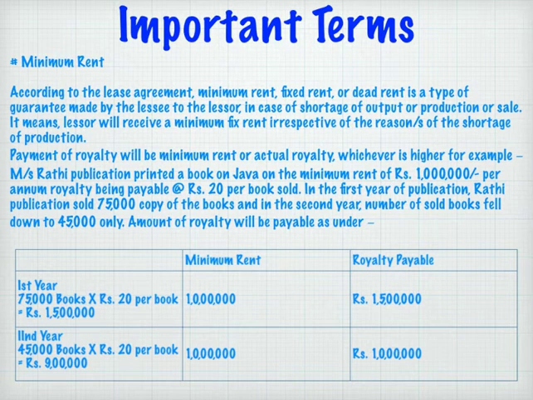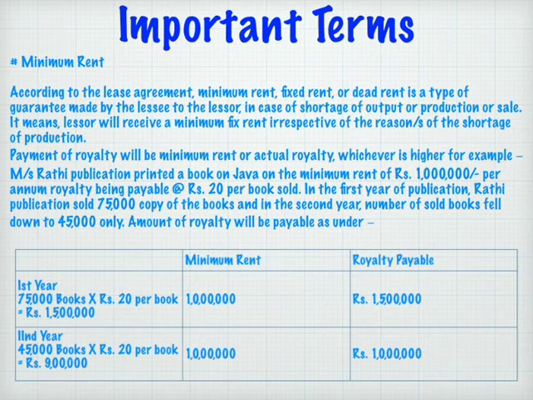So, here I have given one example. By this example, we can understand what minimum rent is properly. The example is Messrs. Rathi Publication printed a book on Java on the minimum rent of rupees 10 lakh per annum, royalty being payable at the rate of rupees 10 per book sold. In the first year of publication, Rathi Publication sold 75,000 copies of the books, and in the second year, the number of books fell down to 45,000 only. Now, the amount of royalty paid is shown in the table.